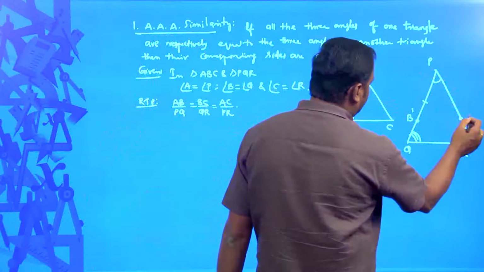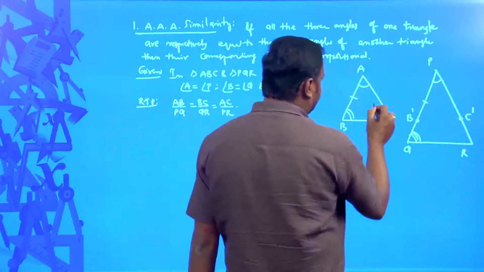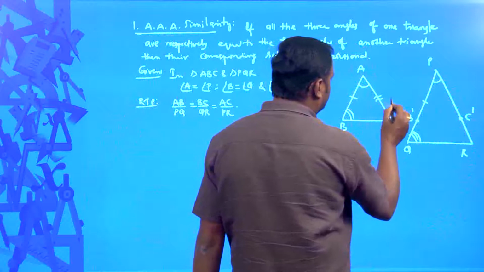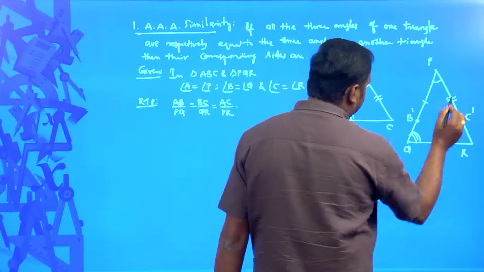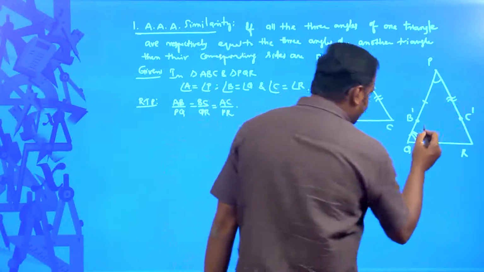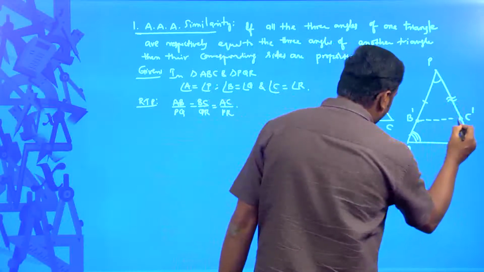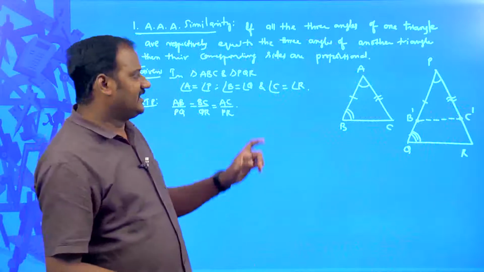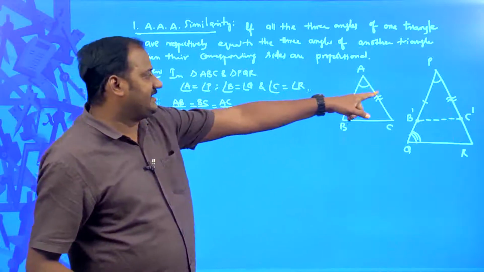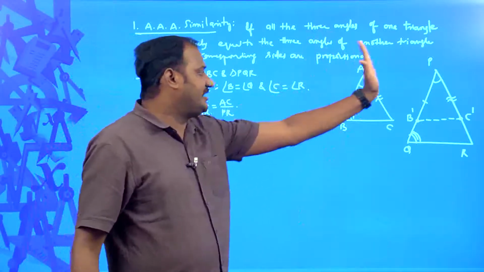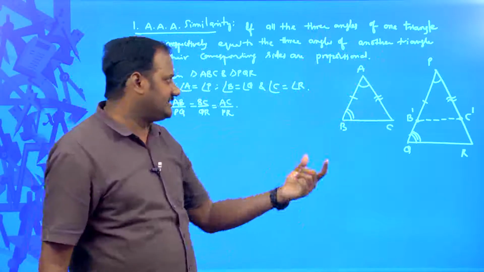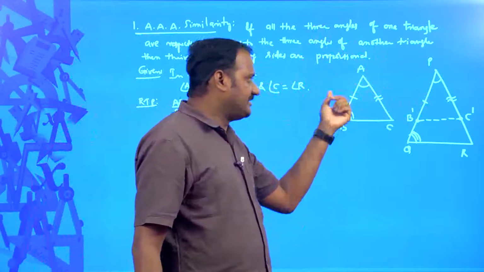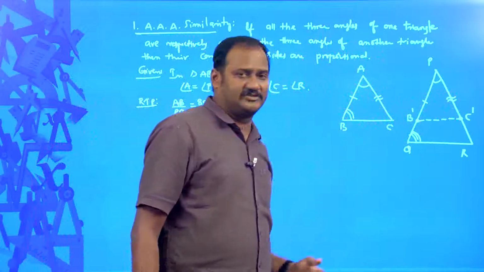That point is going to be some C dash, such that AC is equal to PC dash, and after that I am going to join B and C. This is what my construction is. Did you understand what is the construction? Let us consider points B dash and C dash on PQ and PR respectively, such that PB dash is equal to AB and PC dash is equal to AC.